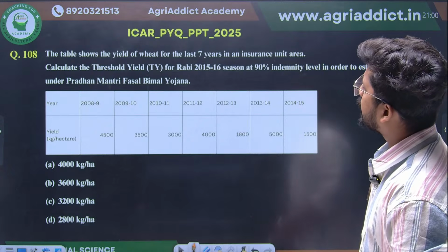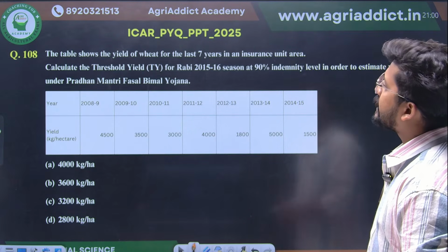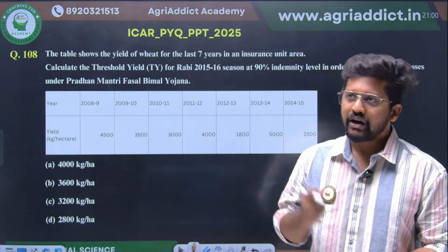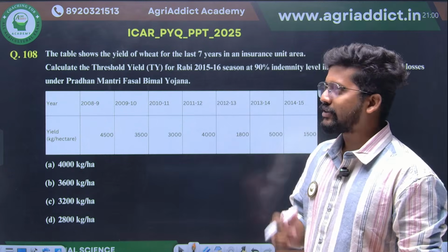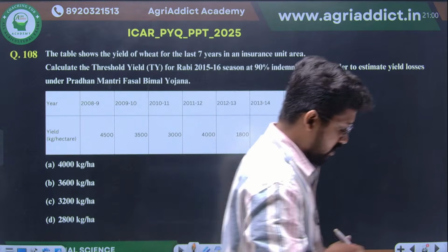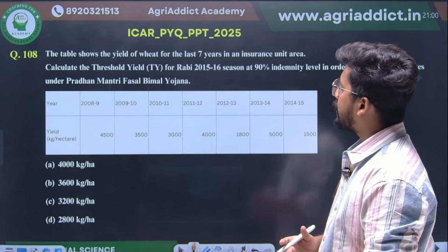Yes, the table shows the yield of wheat for the last 7 years in an insurance unit area. Calculate the threshold yield. This is also kind of an out-of-hand question, because I don't know how many of you will know this idea of threshold yield. If they are telling that it is based on the Pradhan Mantri Fasal Bima Yojana, they have given the